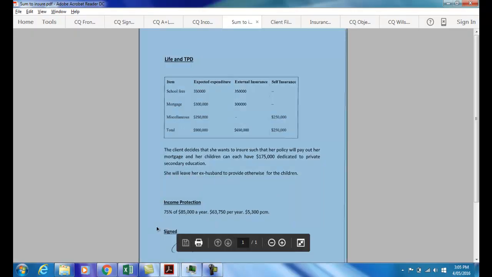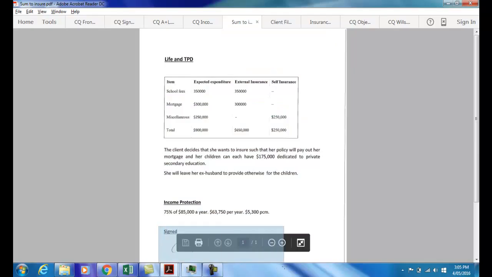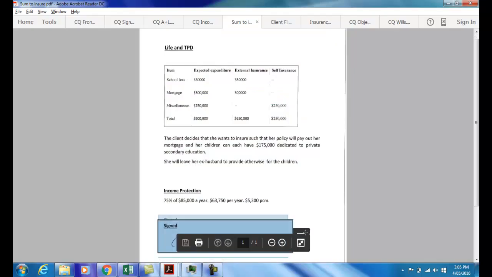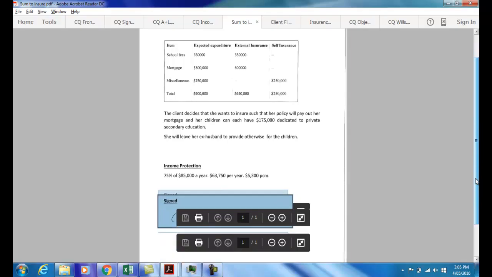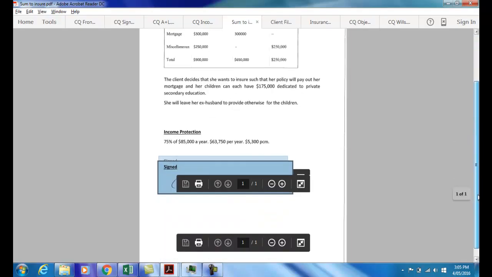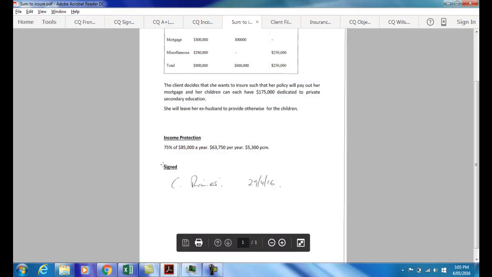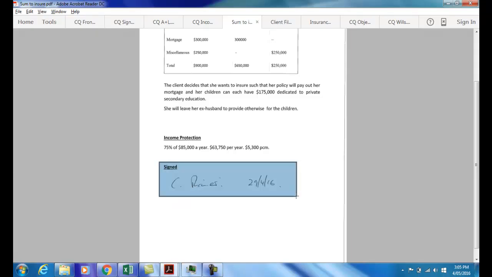What I wanted to demonstrate to you here is that the client has actually signed. That's interesting. The client has actually signed the needs analysis, which can become a very important part of your file.